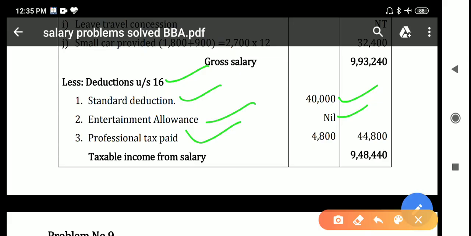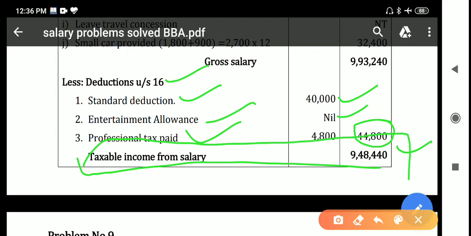Here the employee paid professional tax of 4,800 rupees. So total deduction is 44,800. Finally you get 9,48,440 as the taxable salary income. This is the taxable salary income. I hope you understand.